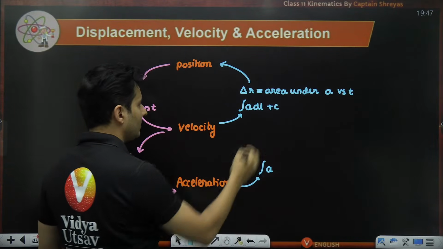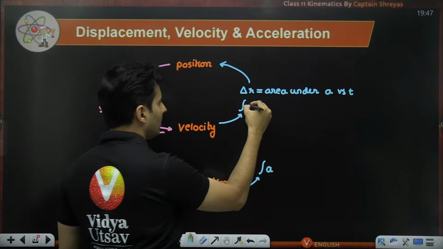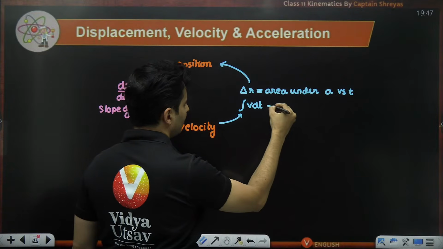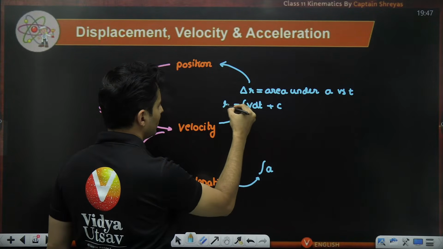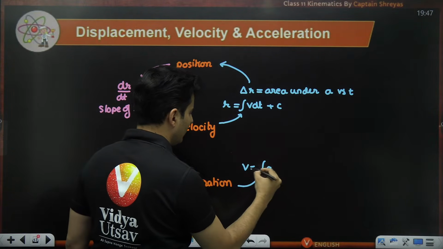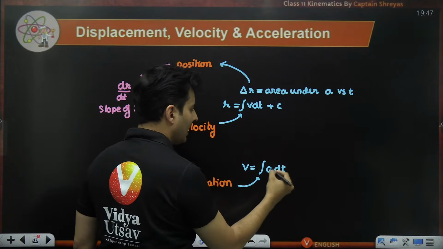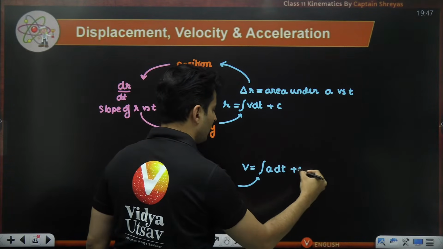Sorry, this was not acceleration, this was velocity, guys. So the integration of velocity plus c gives me the position. In the same way, velocity will be given by the integration of acceleration plus some constant.